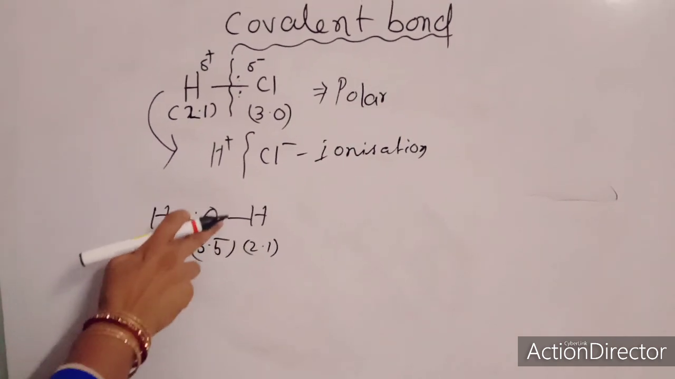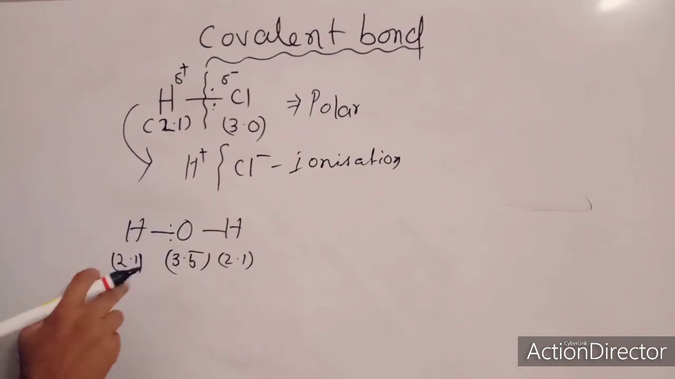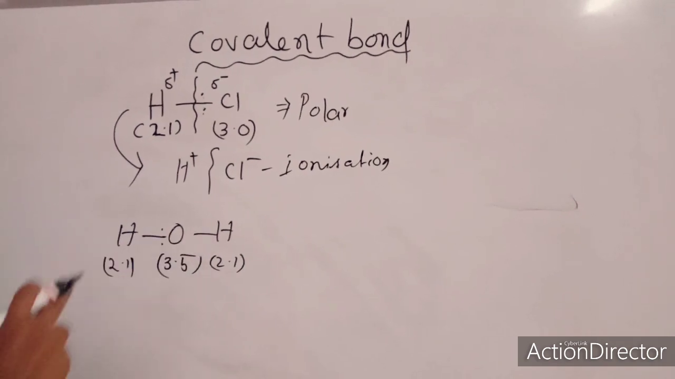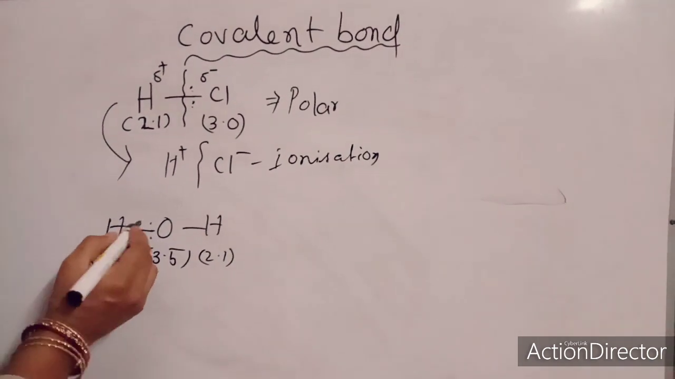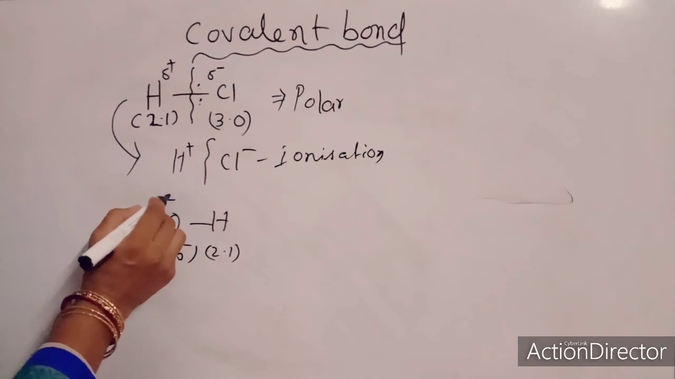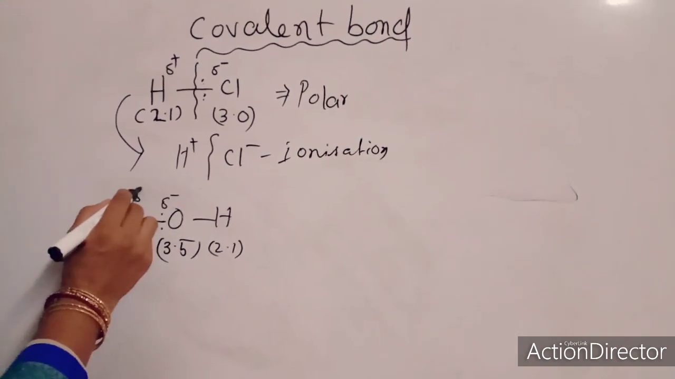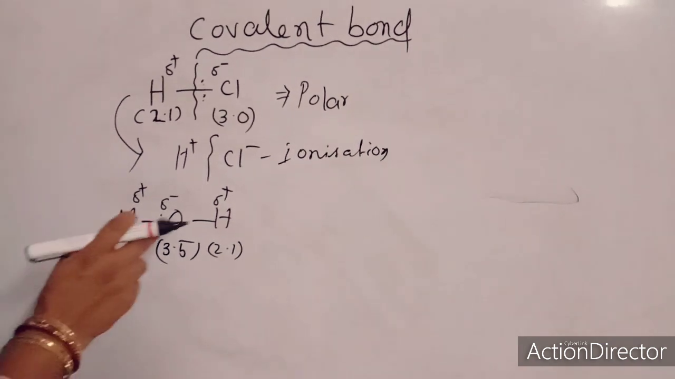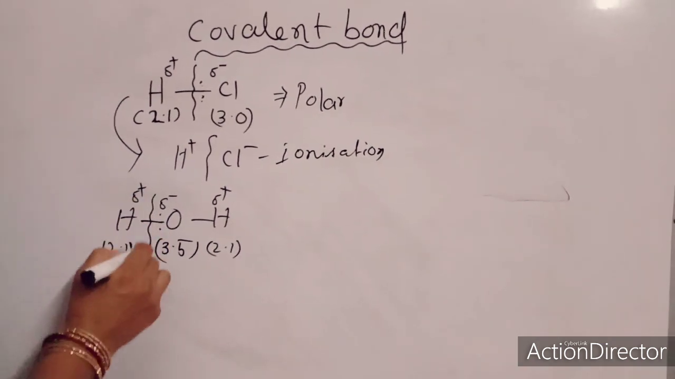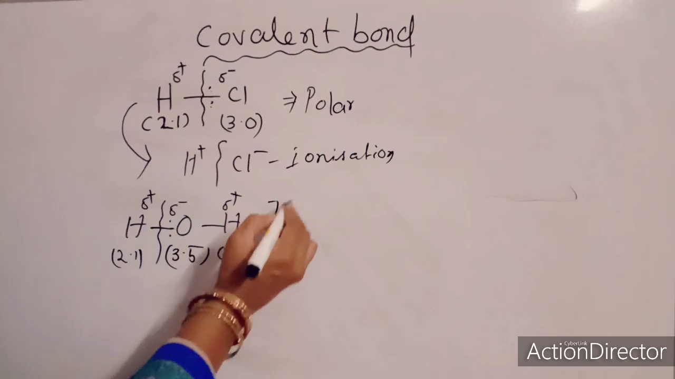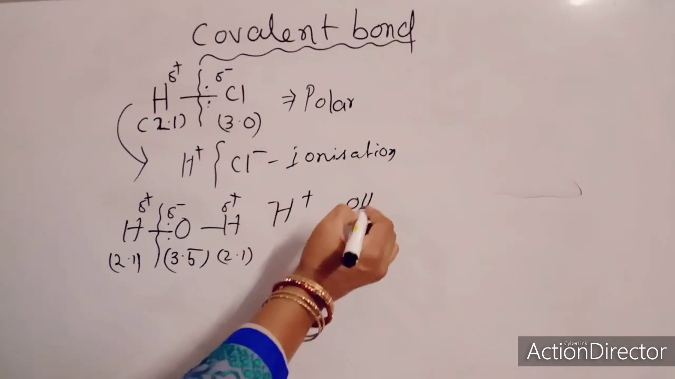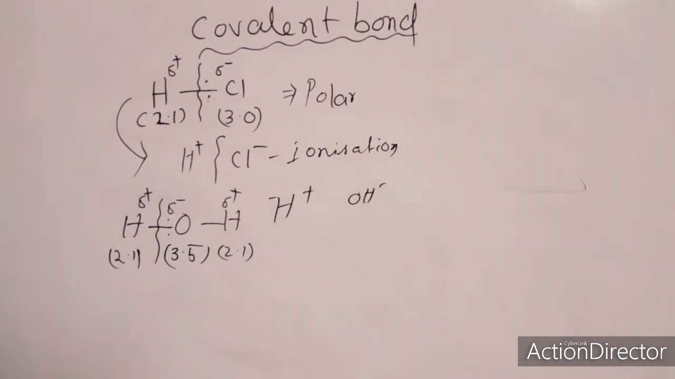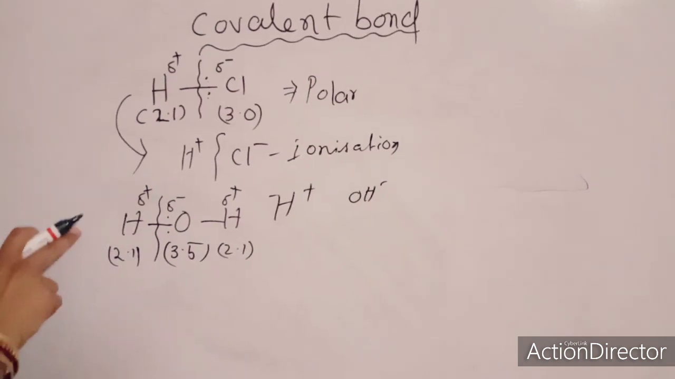Because it is already the electron-attracting efficiency, it cannot drag the electron to the other side. Due to this, there is a negative charge here and a positive charge created here. At a suitable situation, it breaks to give an H plus ion and an OH minus ion. So these are the examples of polar covalent bonds.